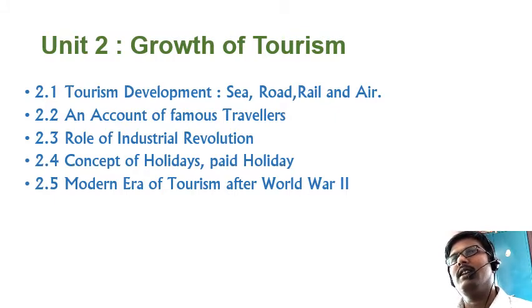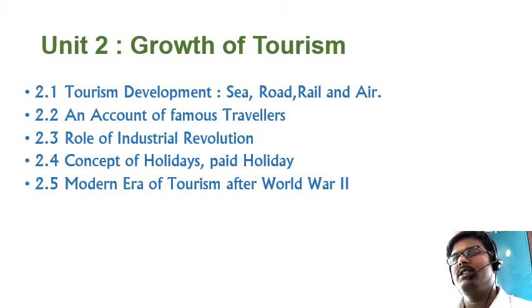And the second is an account of famous travelers. We cannot ignore the notes of famous travelers. If I tell from history, Columbus was a famous traveler who discovered America. Like that, there are more travelers like Thomas Cook.